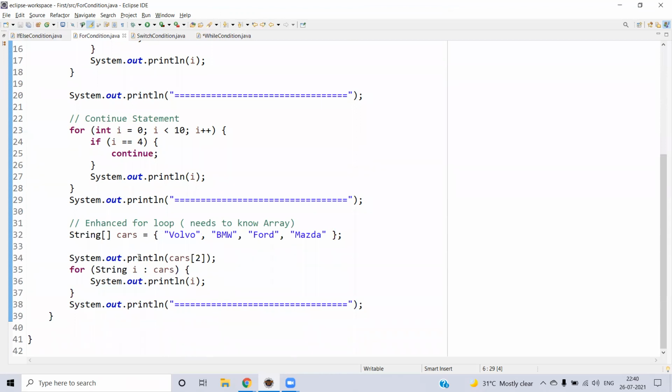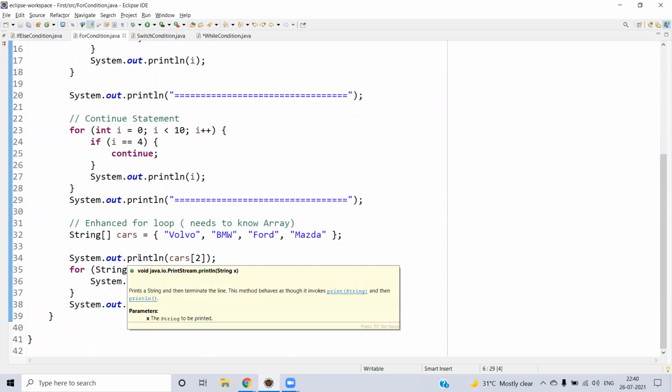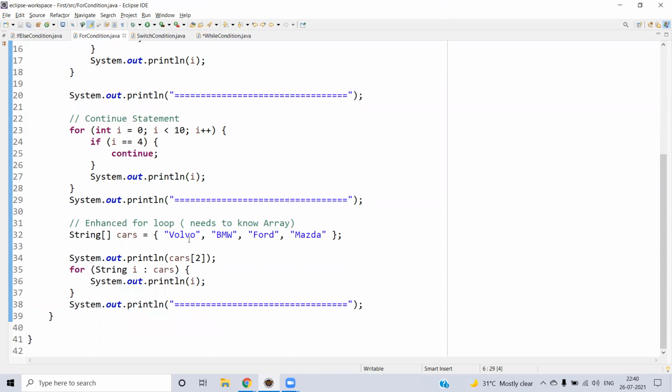And the last one is called the enhanced for loop. We need to understand a little bit about the array as well as the collections. However, we will just consider an array as nothing but a collection of data with the same type. For example, here you can see this is a collection of, let's say, data. It all will be of string type. And this is about cars. So that's the reason we are creating the string array of cars. Okay, fine. However, we will be seeing arrays in detail in further sessions.